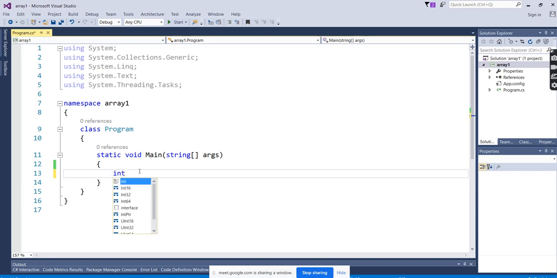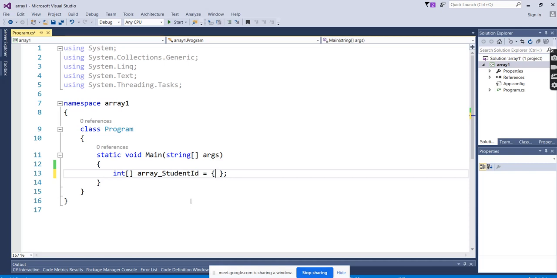So first we'll check with the integer data type. Here I mention the size. First we'll go with some static values, meaning values which are already predefined in the array. Array underscore. So the static values and the closing. This is the syntax we have prepared. So this is for the static values. Then we'll go for the dynamic values.